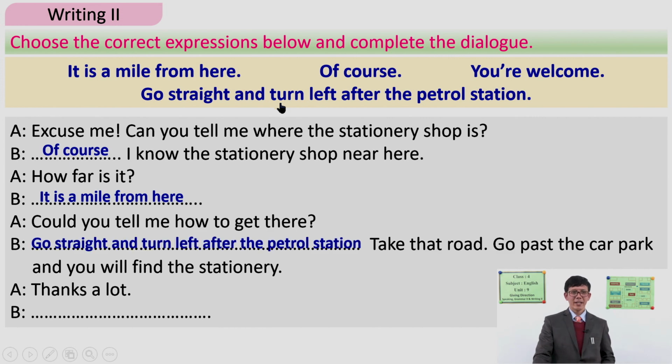Go straight and turn left after the petrol station. Then take that road and go past the car park and you will find the stationery shop.